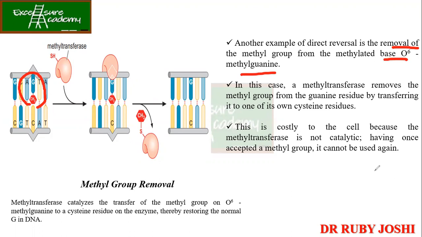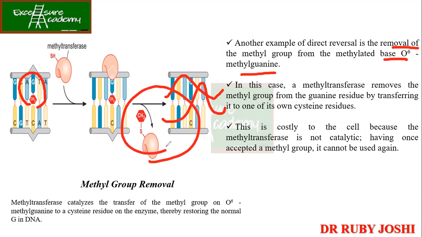Now what is the problem? Look over here. In the DNA damage, in this case, you have O6-methyl guanine, that is, a methyl group has been added to the oxygen at position 6. So it is not possible to base pair with the cytosine. To remove this, methyl transferase comes and takes the methyl group to its own cysteine residue. Now the DNA is repaired, and the methyl group is covalently accepted. The only problem is that this enzyme then needs to be degraded.